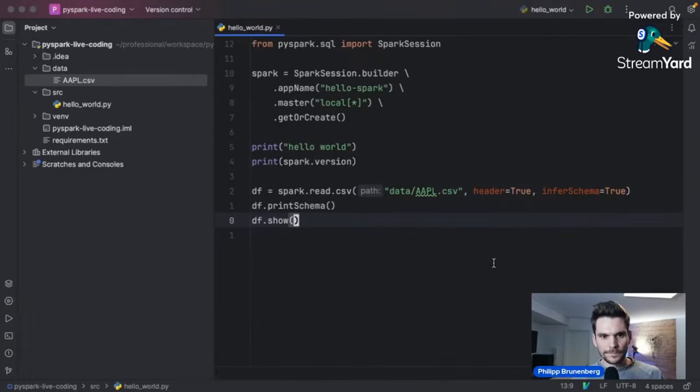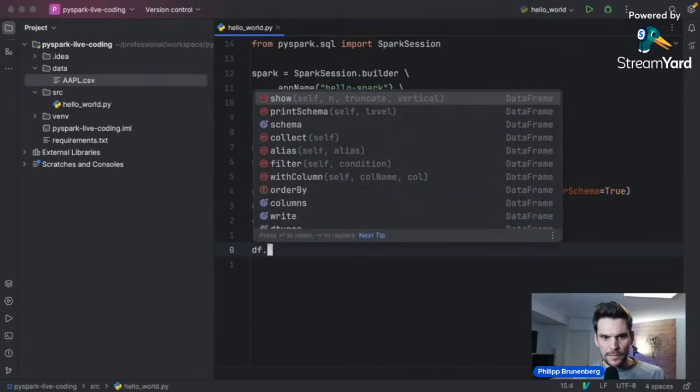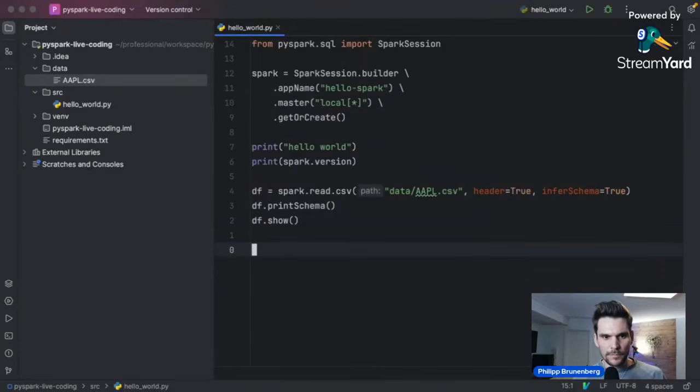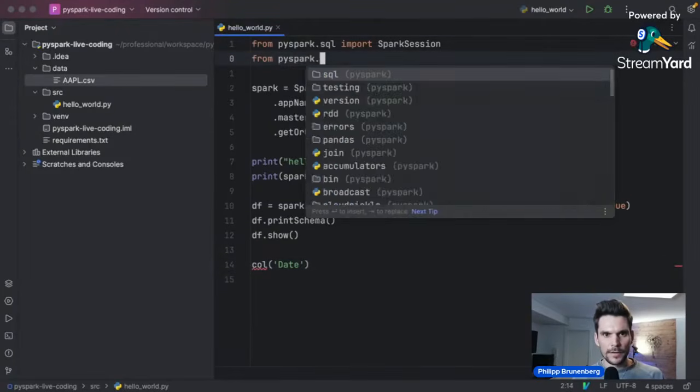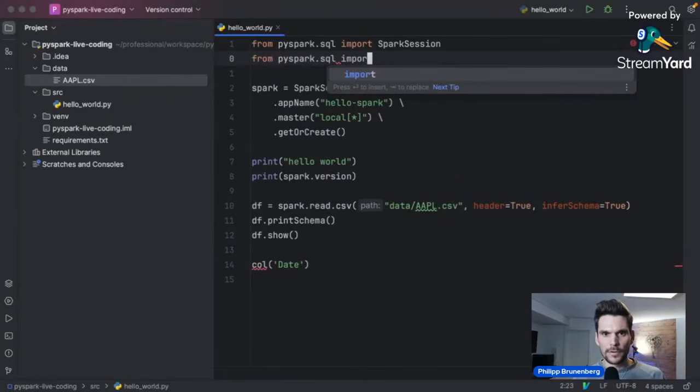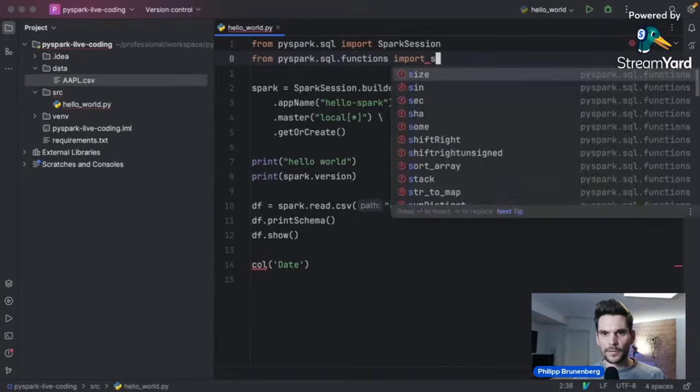For example, say df, and then what can we do? We can use a column. For example, we use the column function, and we just take the column date, and we want to cast it to a string. And therefore, I would need to import this function here from pyspark.sql.functions import column, for example.